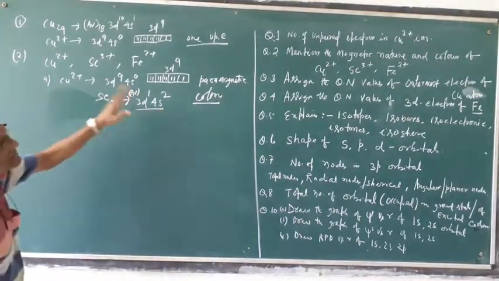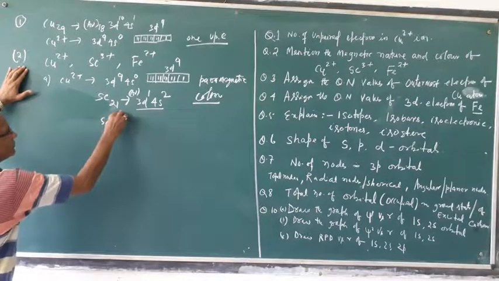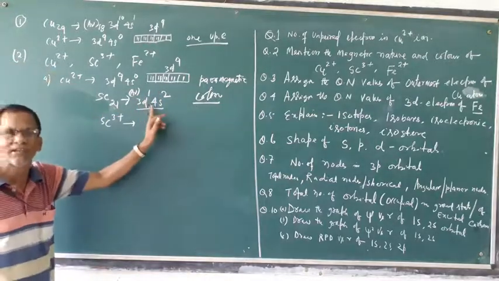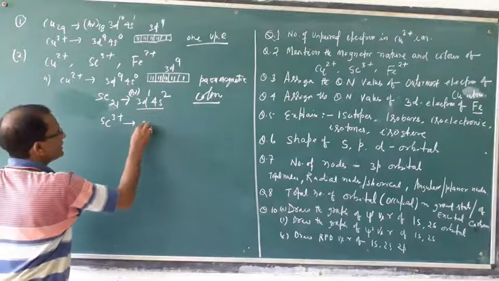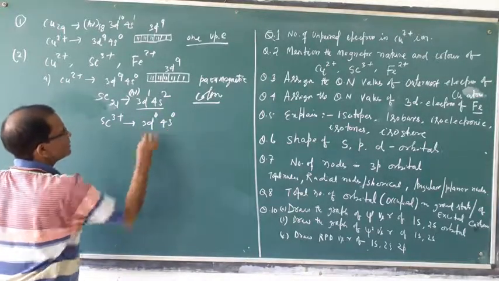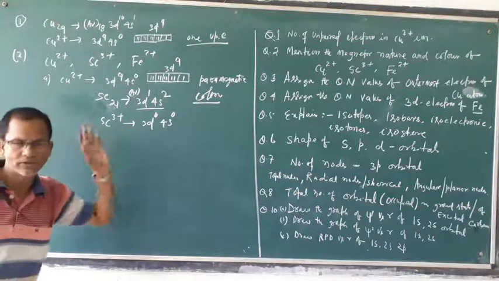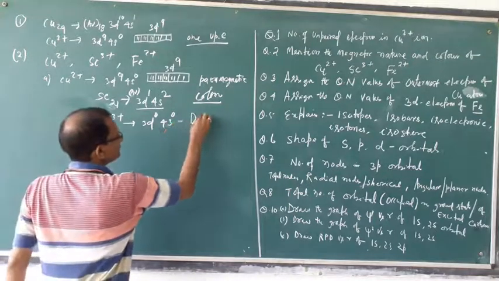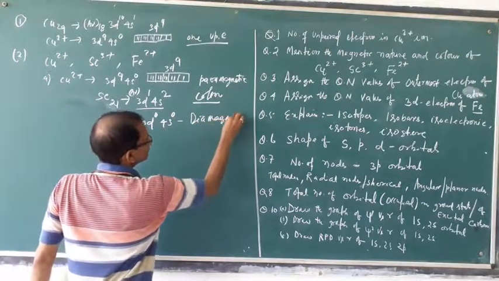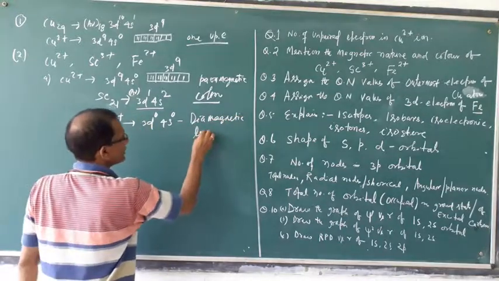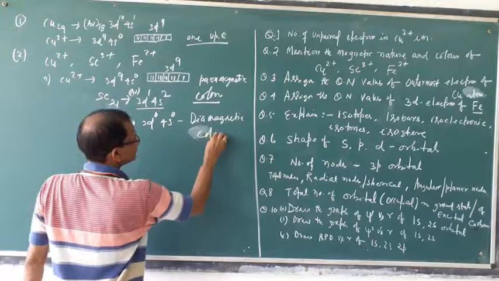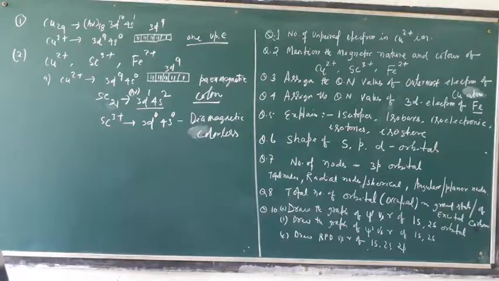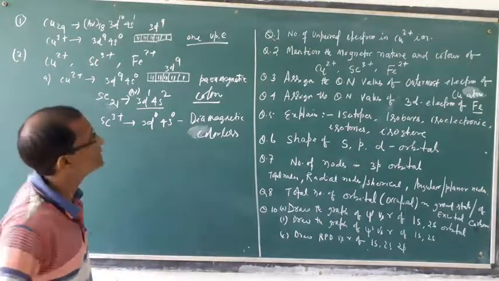But the question is scandium 3 plus, which has 3 electrons in the outermost shell, so all will be removed. The result is 3d0 4s0. As it has no unpaired electron, it is diamagnetic and colorless. This is a very important question for your CBSE examination and also for competitive examinations.